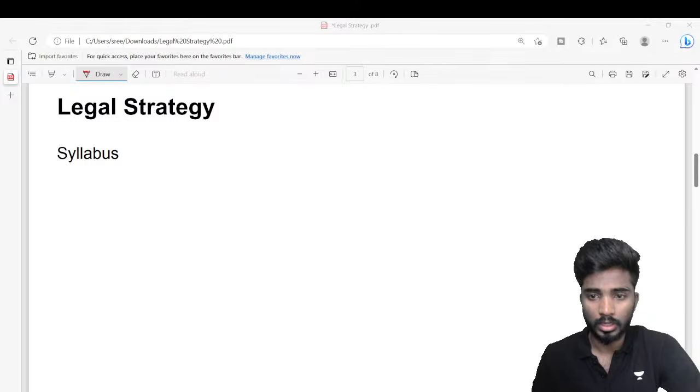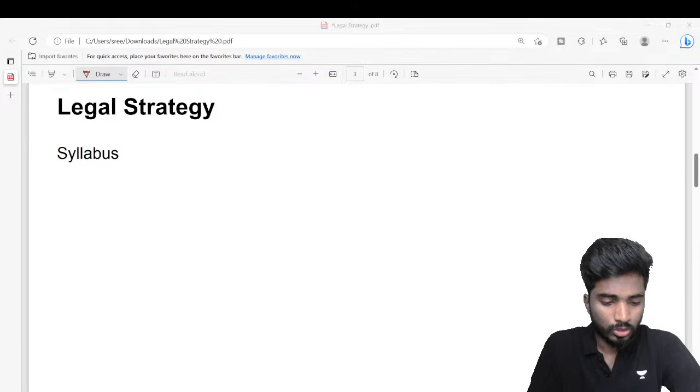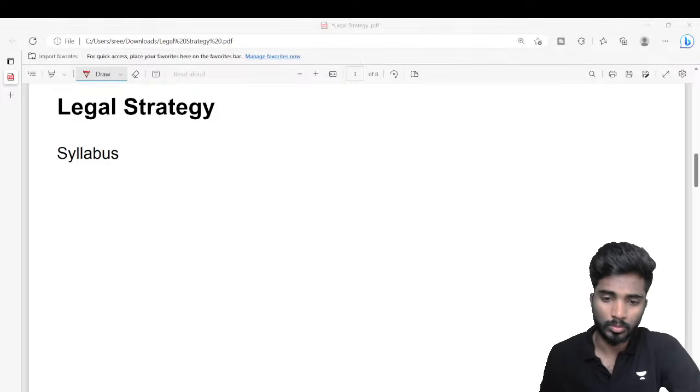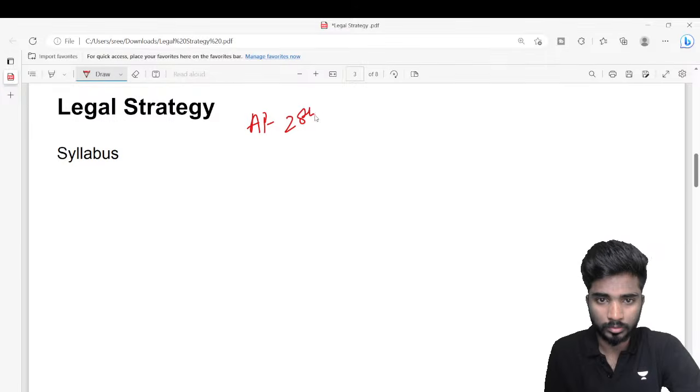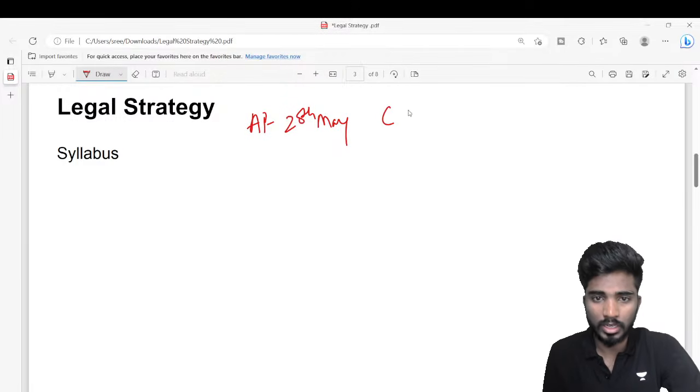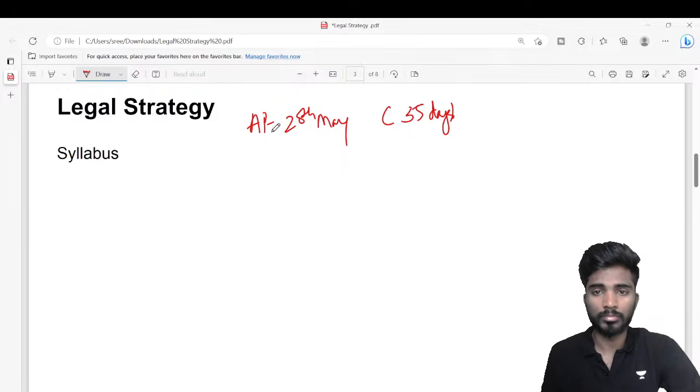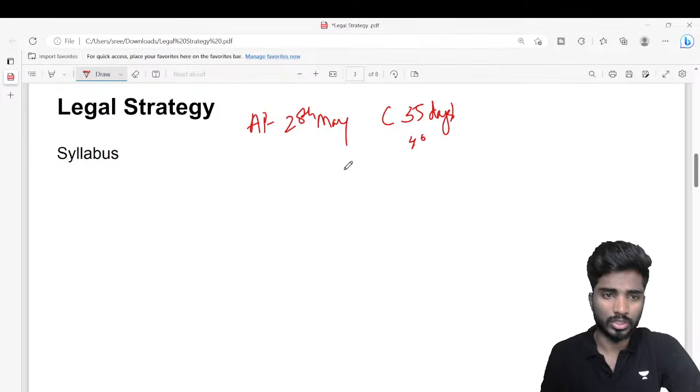Firstly, let us talk about the TS and AP Lawcet exams. To prepare for the TS and AP Lawcet exams we have around 5 weeks. For example, AP Lawcet is scheduled on 20th of May, right? From 20th April to 20th May it is like 30 days, so we have somewhere around 35 days. 35 days is almost 5 weeks time, right? For TS we have another 5 days extra, so that is 40 days for TS Lawcet.